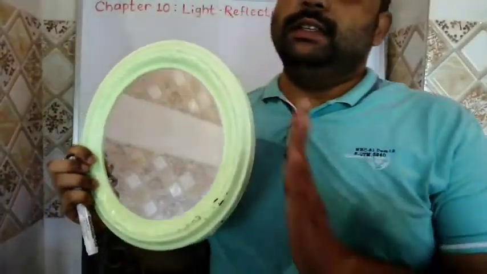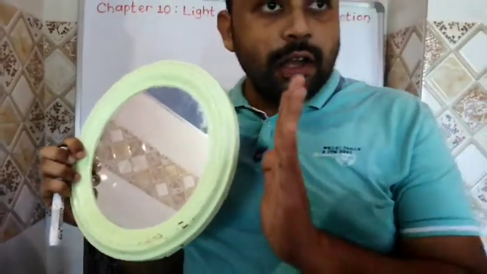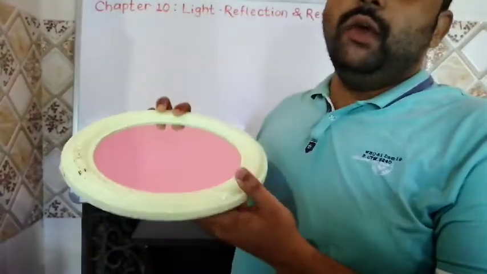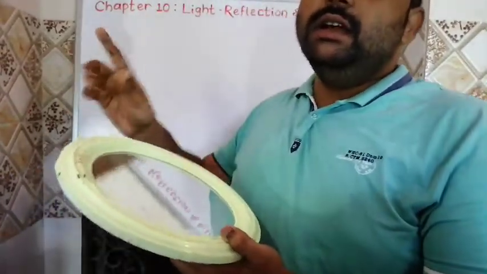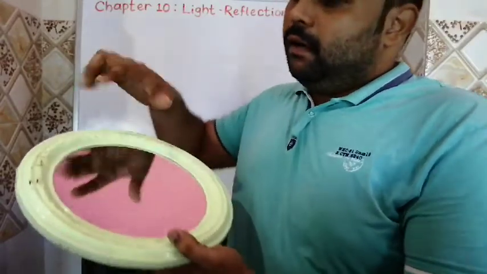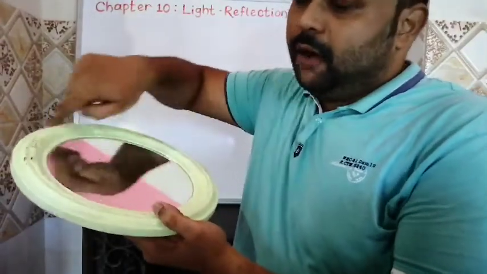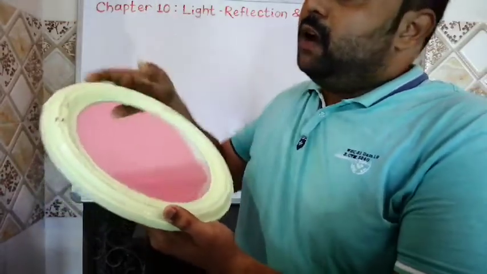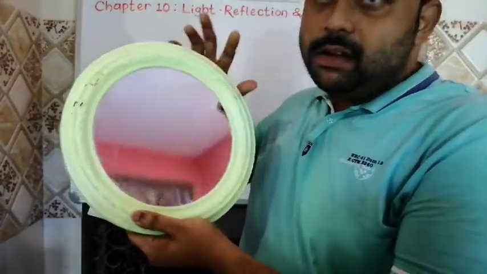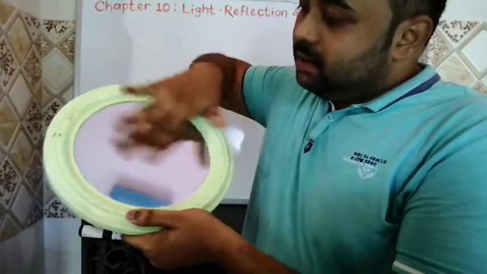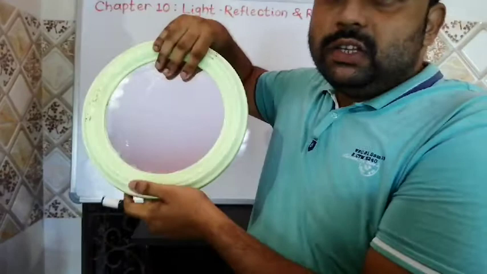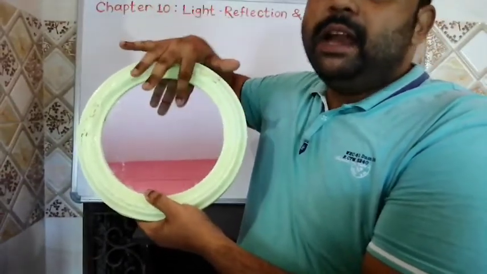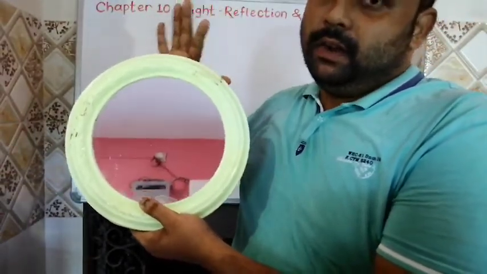No, we cannot say that. This is a plane mirror. Why is this called a plane mirror? Because whenever we are talking about a spherical mirror or plane mirror, we are considering the shape of the reflective part, not the outer edge. No doubt it looks spherical in shape, but the reflecting part of this mirror is planar or flat. That's why we say this is a plane mirror, not a spherical mirror.